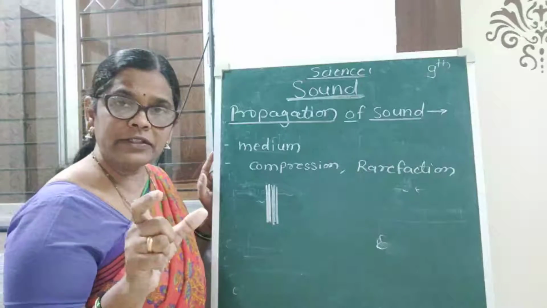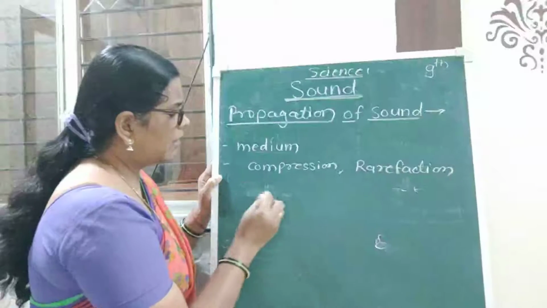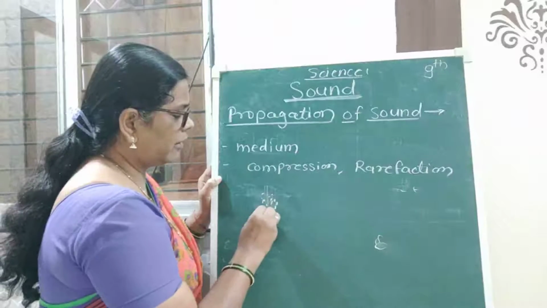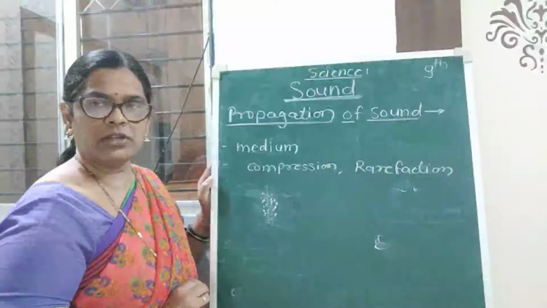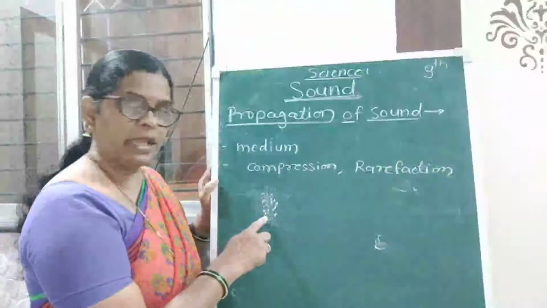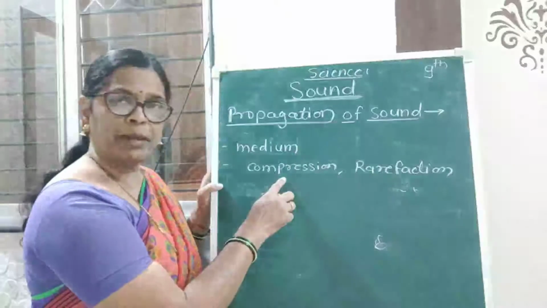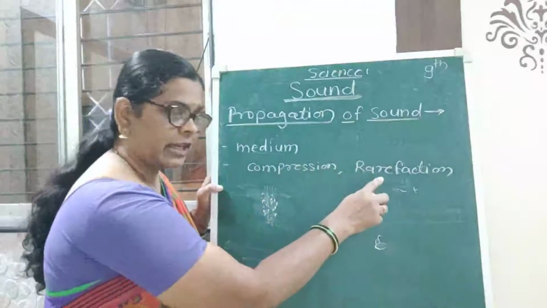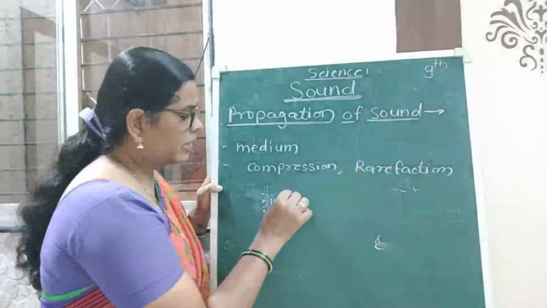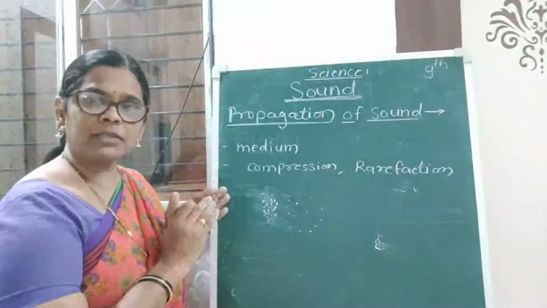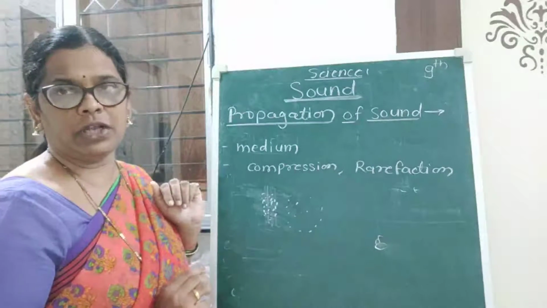Compression means a region of higher pressure or higher density. It means that the particles of air are close to each other. That is called compression. And rarefaction means a region where particles of air are spread away from each other.